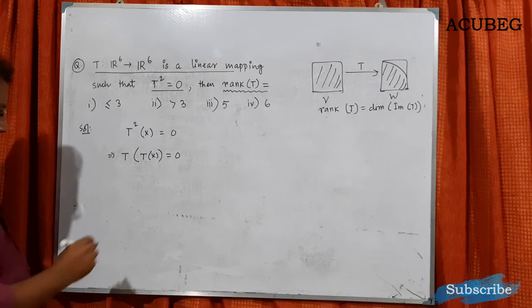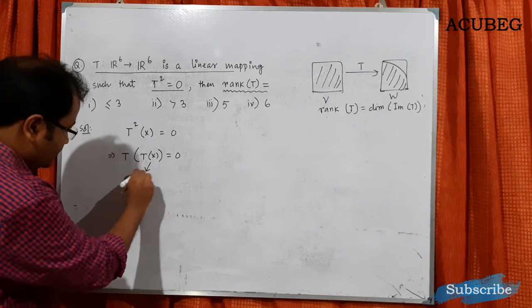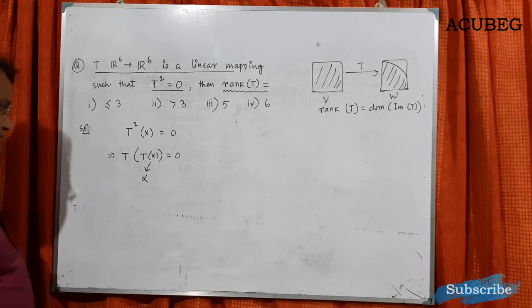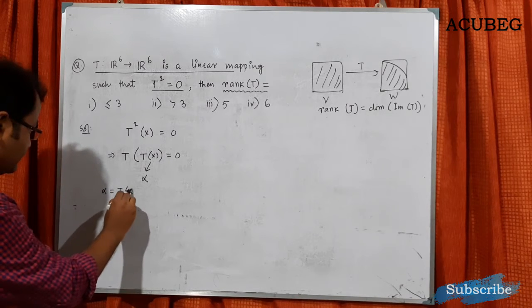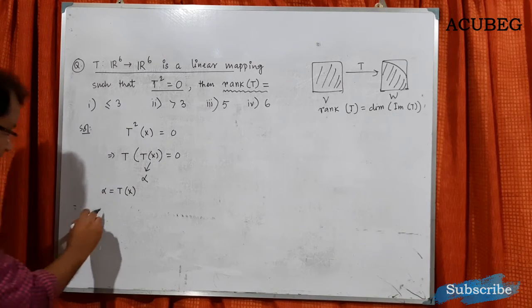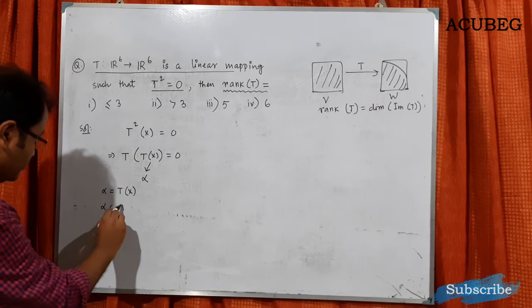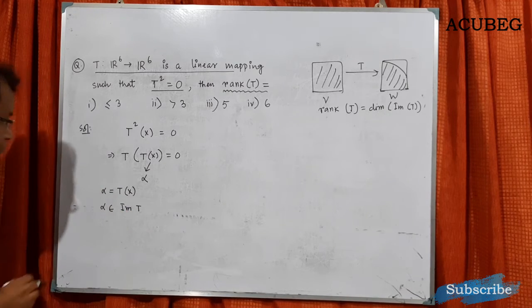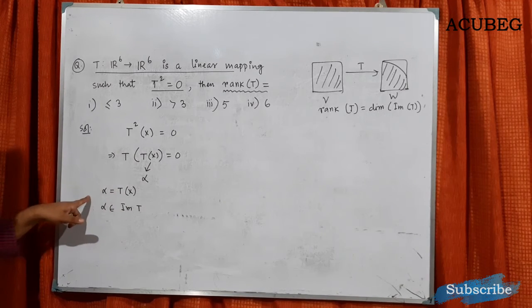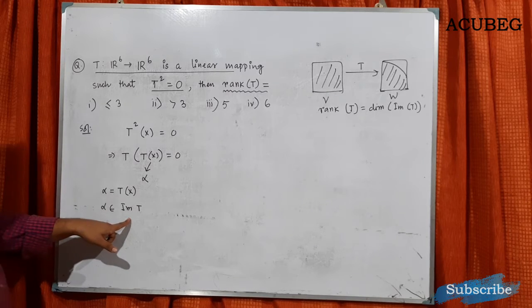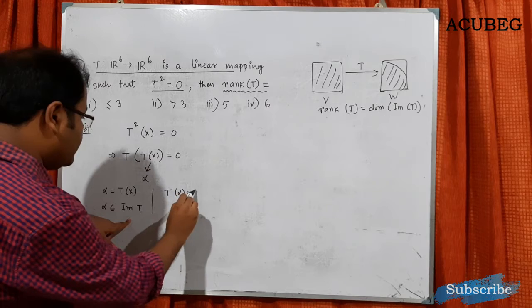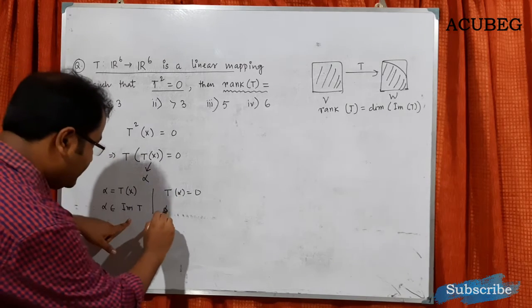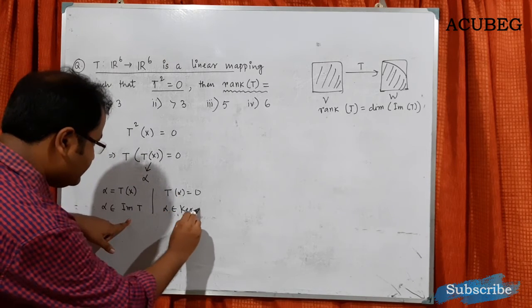Now if we assume this as alpha, so alpha equals Tx, that means alpha belongs to the image of T, because T of something equals alpha. Again, T of alpha equals 0, so alpha belongs to the kernel of T.